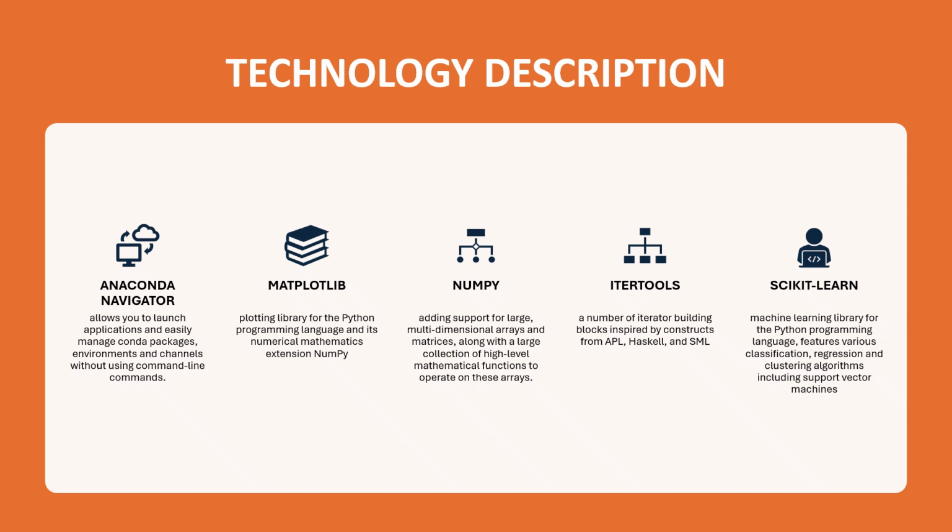Now, in this slide, technologies description, we are going to see the technologies, tools, and libraries which I have used in this project. These libraries made building, testing, and analyzing the model easier while also supporting key concepts of information retrieval. I started with Anaconda Navigator, which helped me manage environments, install libraries, and run applications easily without complex commands. It provided a stable Python setup, just like an IR system needs an organized environment to handle large text collections.